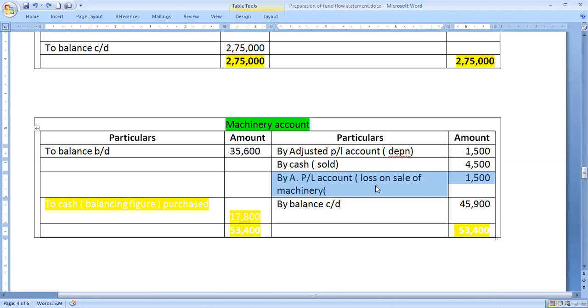we can ascertain what is funds from operation. Then after having posted all the items, the balance is in the adjusted profit and loss account. Total 53,400. The same you can write on the debit side also. Now what is the balance sheet figure? 17,800. Now what is the label that we can give? 17,800 we can presume here, we can assume here.